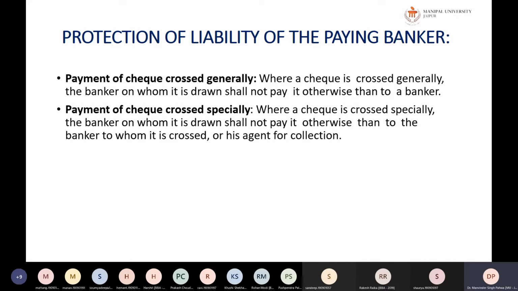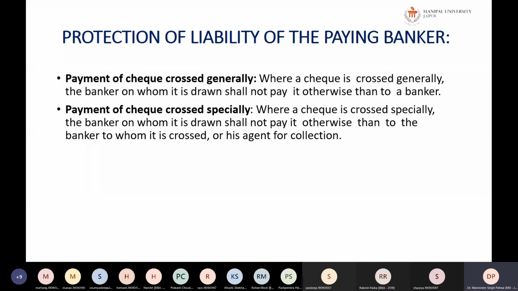Payment of check crossed specially. Where the check is crossed specially, the banker on whom it is drawn shall not pay otherwise than to the banker to whom it is crossed. So if the special crossing is there, then it will be payable only to that banker on which it is crossed. It means that the person must have an account in that bank on which the special crossing has been done. So he can realize the payment only through that bank if it is specially crossed.